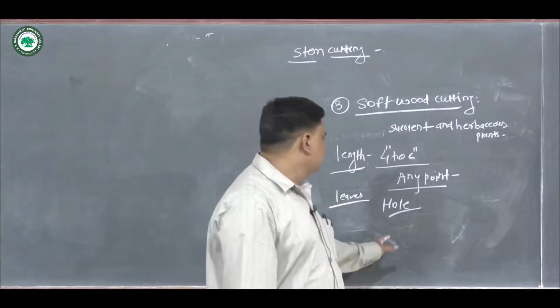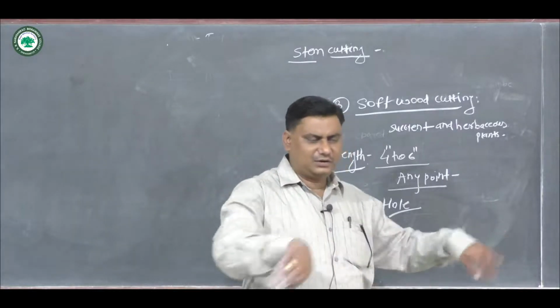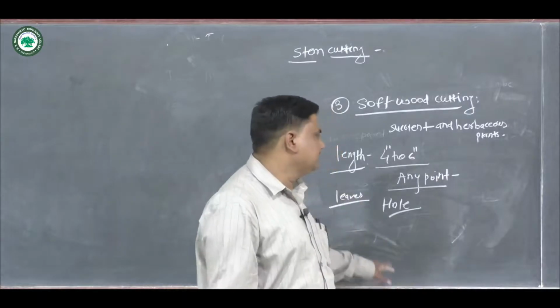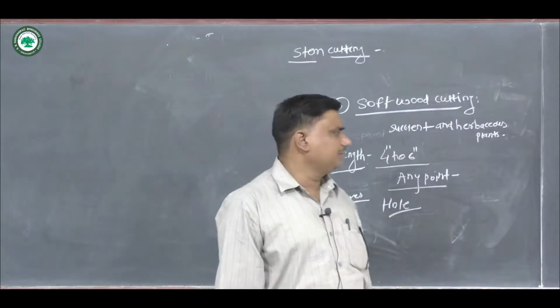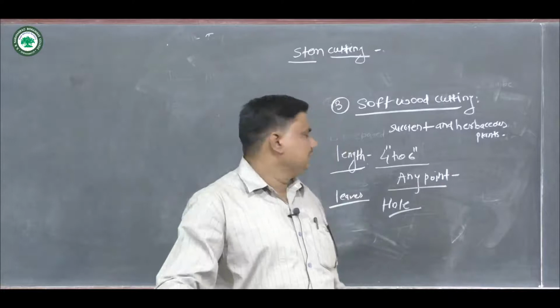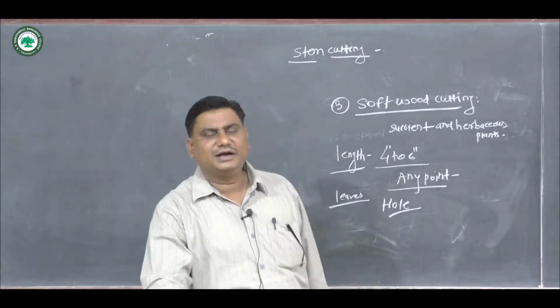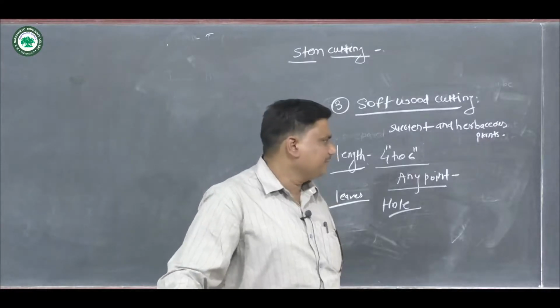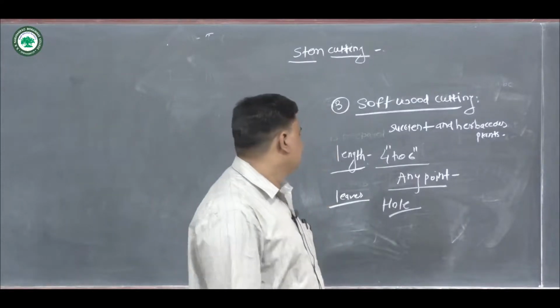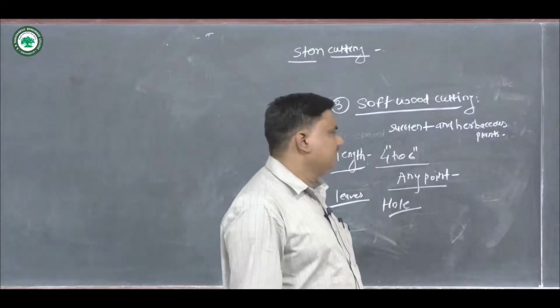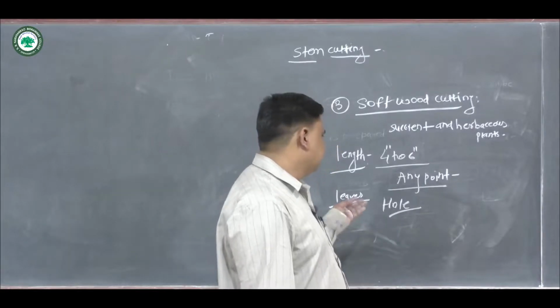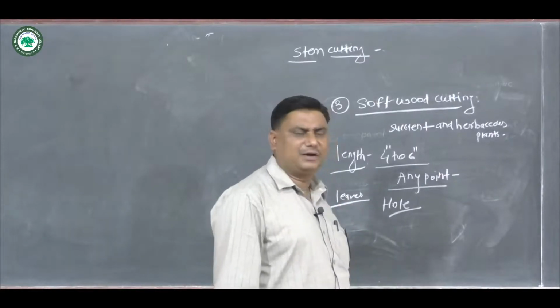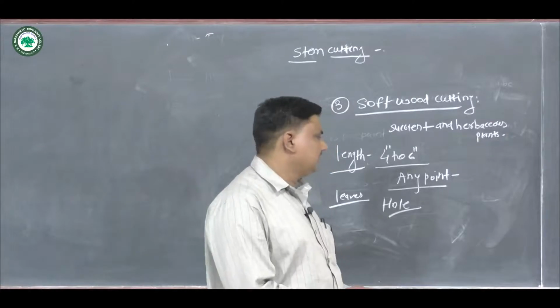Then the soil is pressed around the cutting. For instance, Coleus and Chrysanthemum are examples of softwood cutting.